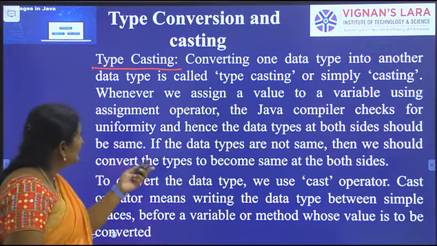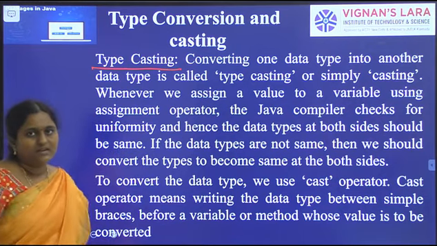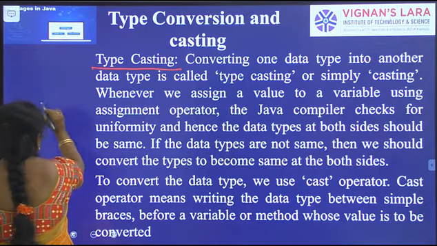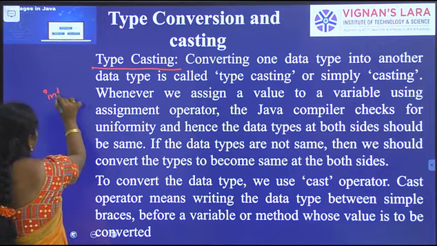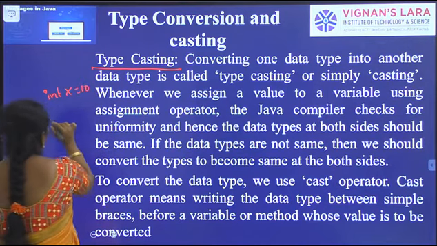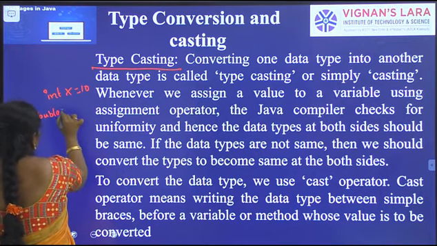Whenever we assign a value to a variable using the assignment operator, we can cast it, because it is lower to higher. Suppose I am defining int x equal to 10. Next, double y equal to x.